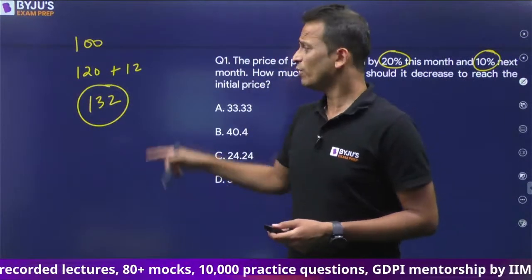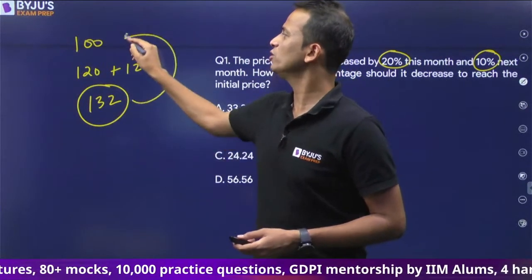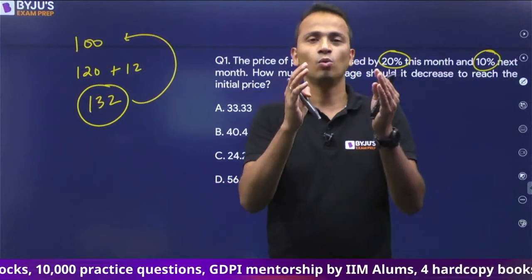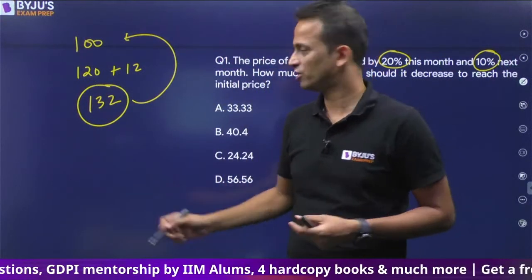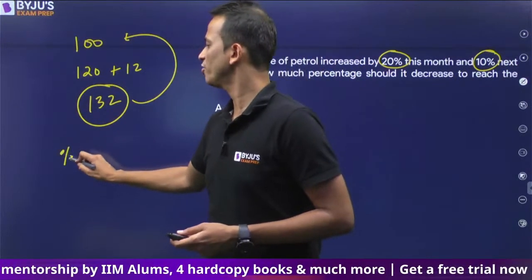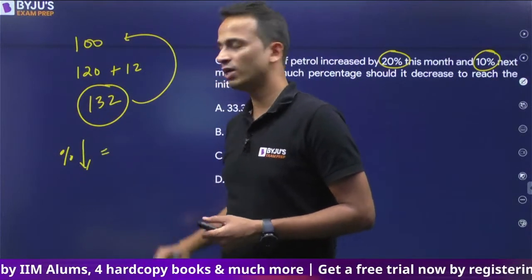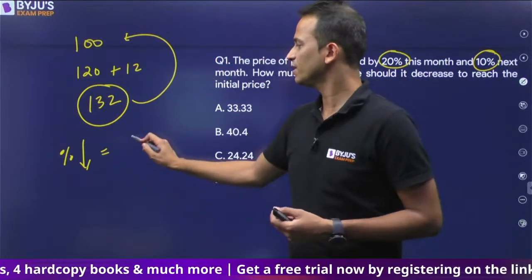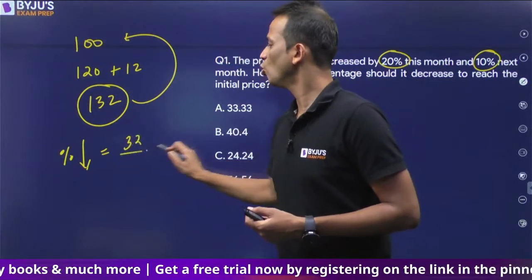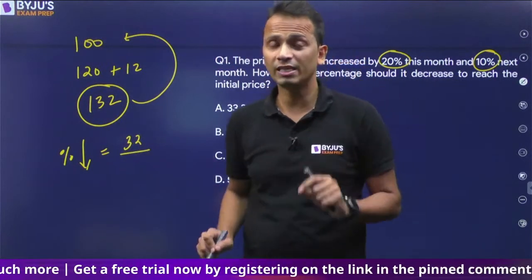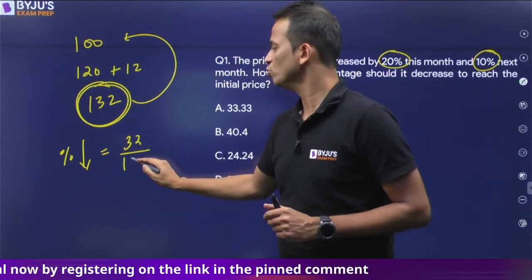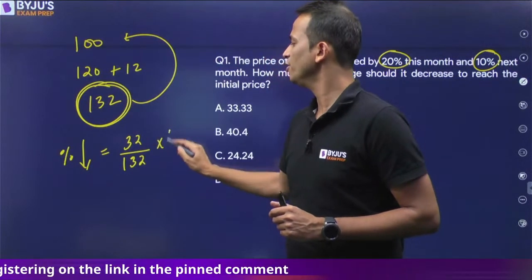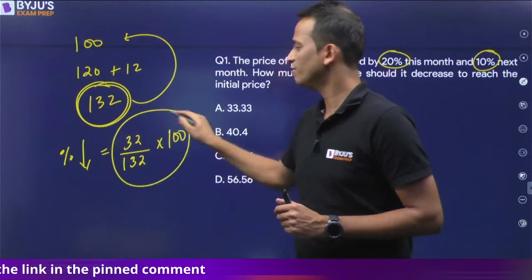Okay. Now if I want to take this value back to the original value, that means 132 se mujhe 100 pe leke jana hai. So there will be a reduction. Now what will be the percentage reduction? Percentage decrease kitna hoga? So value wise the decrease is 32, and this decrease will be on the base of 132. So 32 divided by 132 into 100.